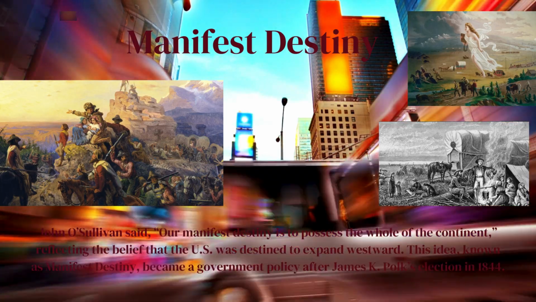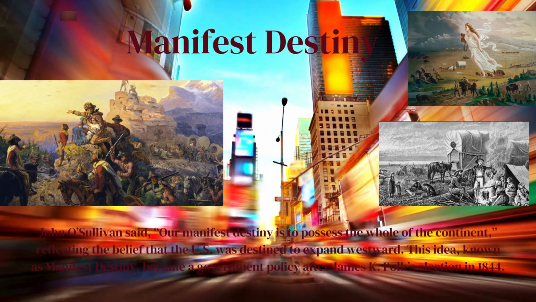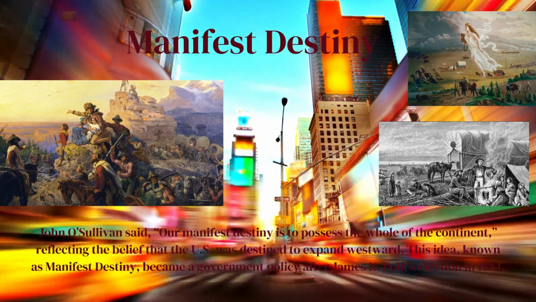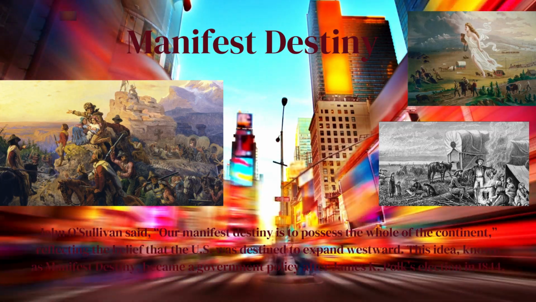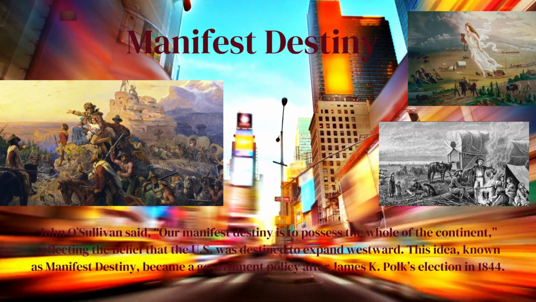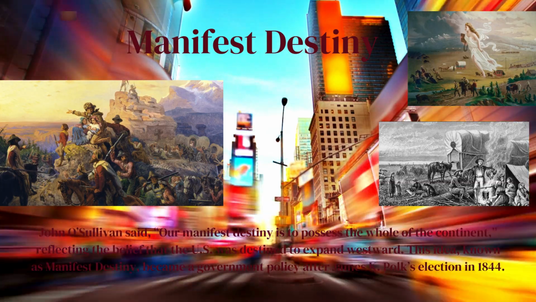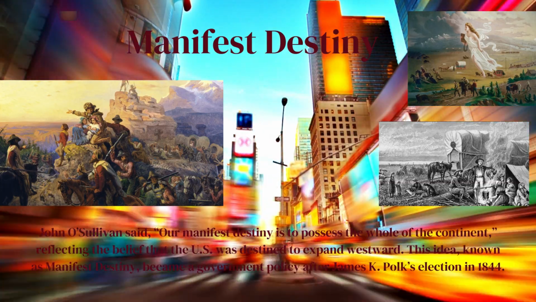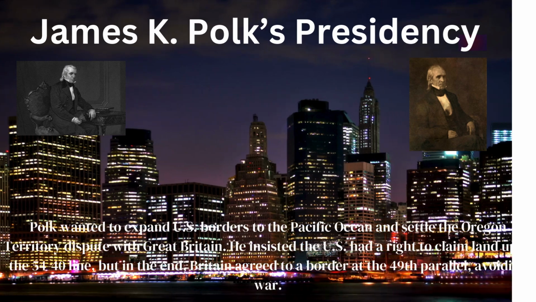Mexican American War. John O'Sullivan said, "Our manifest destiny is to possess the whole of the continent," reflecting the belief that the US was destined to expand westward. This idea, known as manifest destiny, became a government policy after James K. Polk's election in 1844.